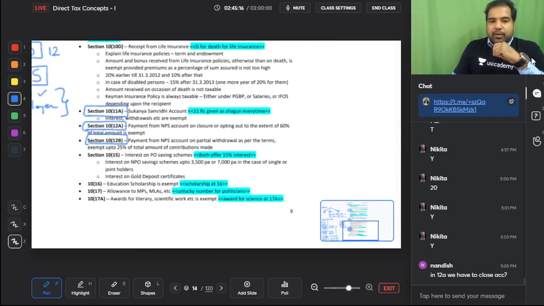This is 10(15), 15% rate of interest. Guys, the surgeon was a very brilliant student. So at 16 years, he got some scholarships. So if you get some scholarships from approved sources, then it will be exempt.